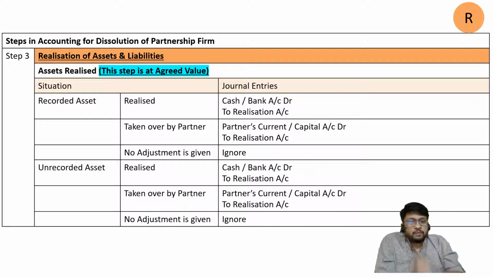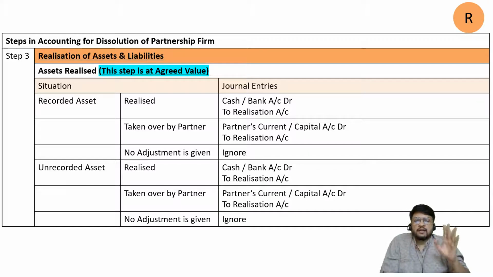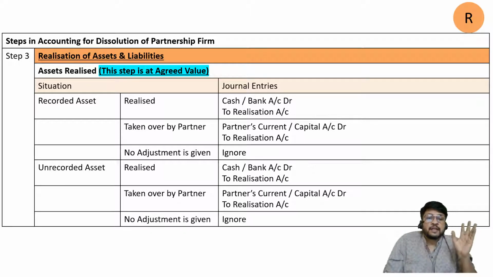Now comes the most important point. The problem is giving no adjustment about a recorded asset which was there in the balance sheet, which you have transferred to the realization account debit side. But thereafter the problem is silent. The problem is not telling anything about what we did with that asset. Neither is it sold off, nor is it taken over by the partner. The problem is totally silent. Then what should we do? Then we should ignore such an item afterwards.